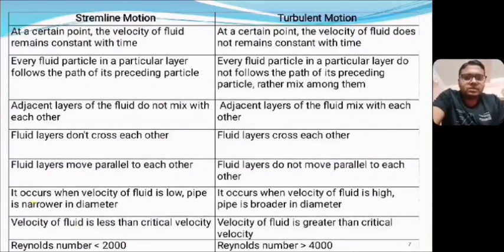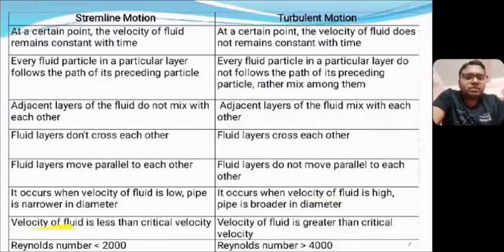Streamline motion occurs when the velocity is very low and the pipe diameter is very narrow. If the pipe is very narrow in diameter, then streamline motion will be possible and the velocity of the fluid must be low. In case of turbulent motion, the pipe diameter is broader and the velocity is comparatively high.